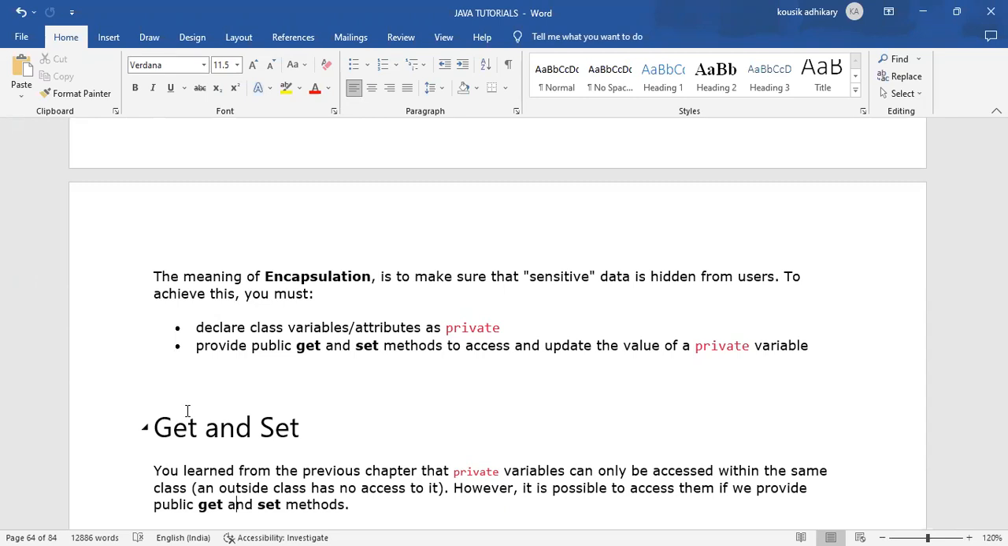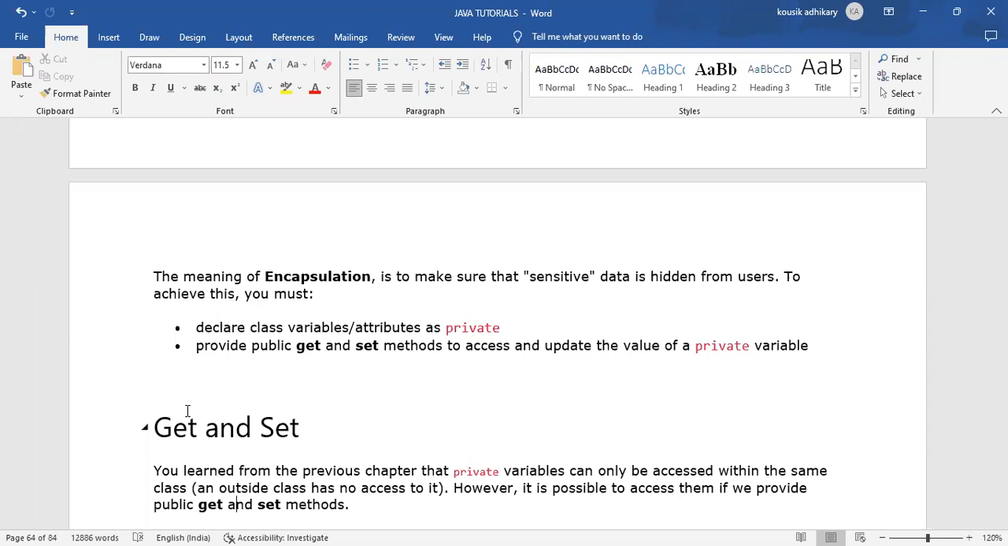What is encapsulation? Encapsulation is to make sure that sensitive data, some data in your program that is very sensitive and that you don't want to show to everyone or to the user, is hidden. If you want to hide that sensitive data from the user, we do encapsulation.